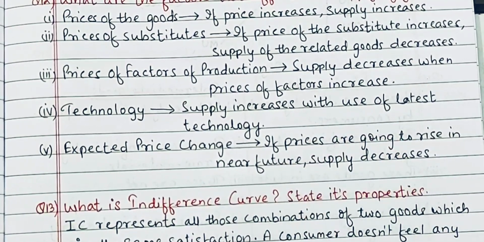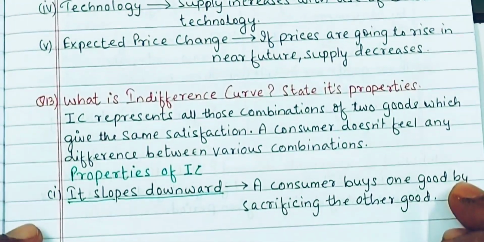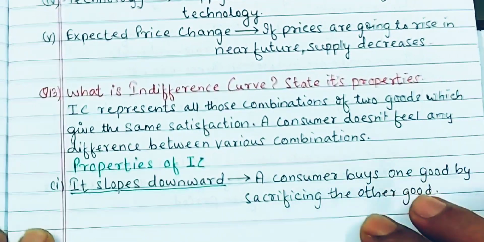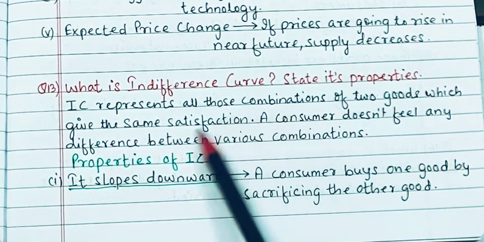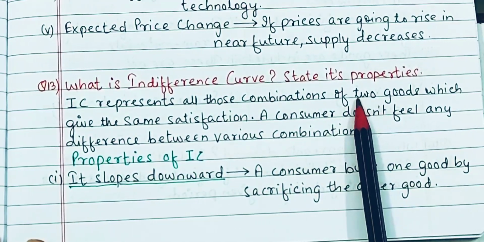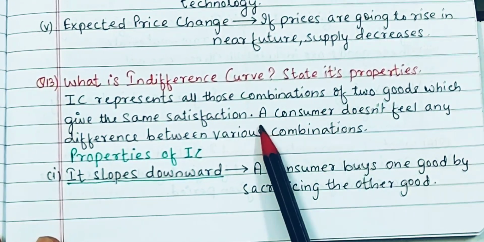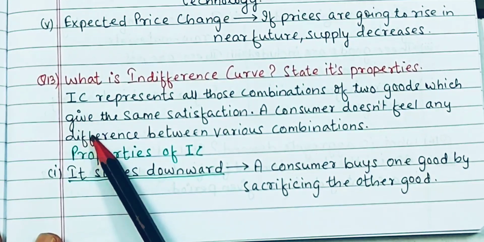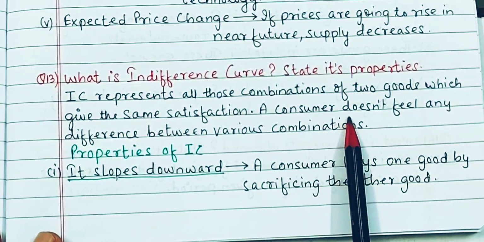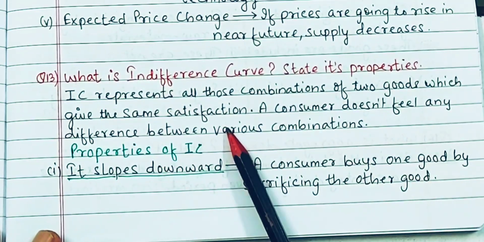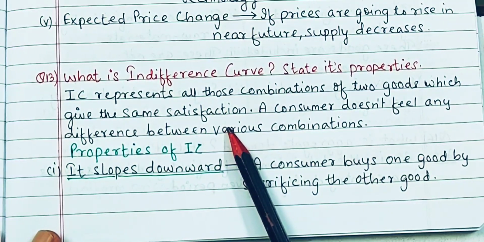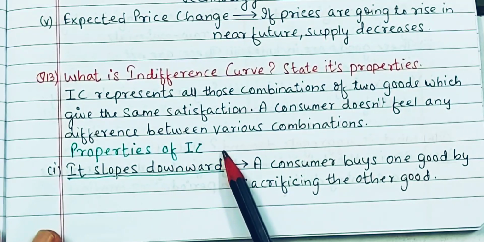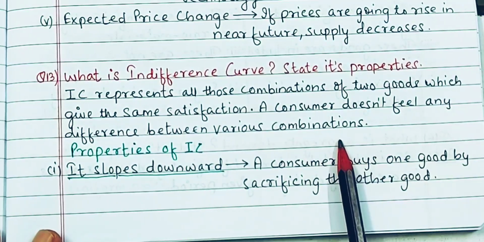So in that way you can define. Next, again a very very important question. What is indifference curve and state its properties? Very important one. In short, we can write this as IC. It represents all those combinations of two goods which give the same satisfaction to a consumer. A consumer doesn't feel any difference between the various combinations.